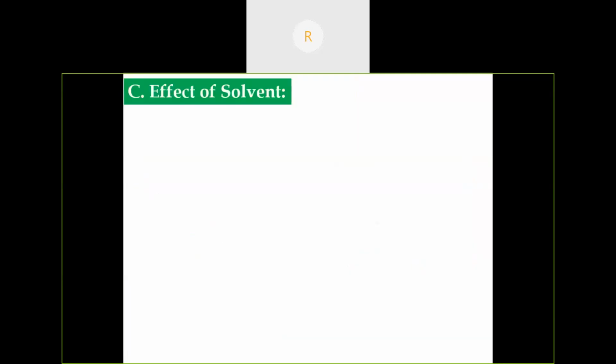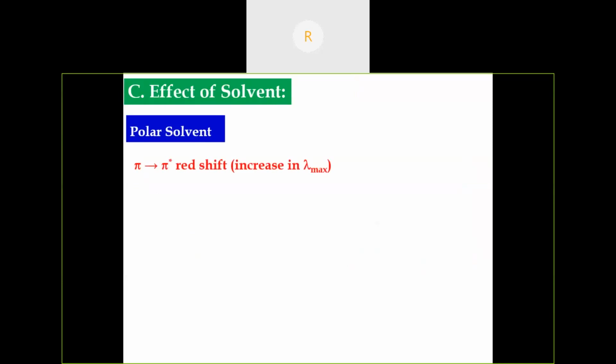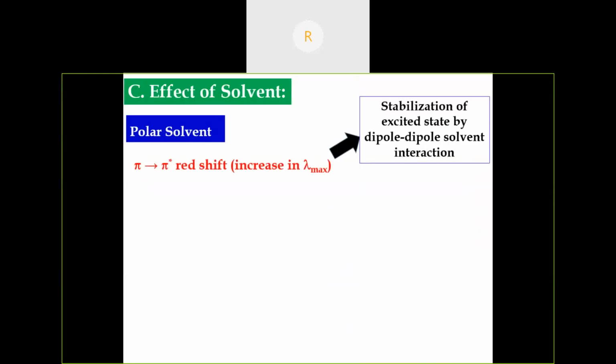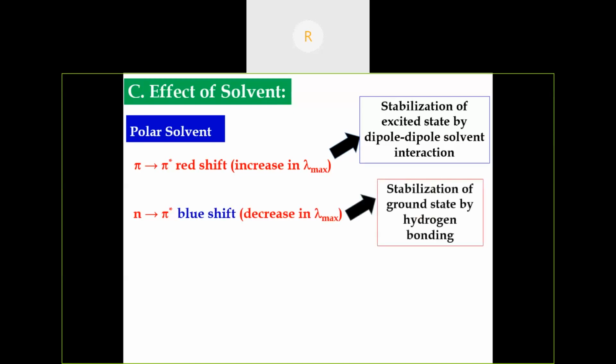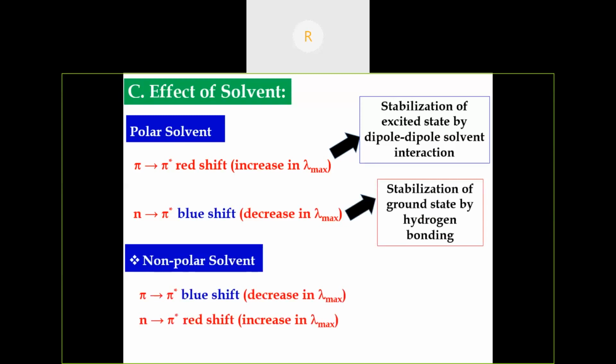So, the effect of solvents. What happens when the UV spectrum is recorded in a polar solvent and a non-polar solvent? In a polar solvent, the pi to pi star transition favors a redshift. There is an increase in lambda max value, due to stabilization of the excited state by dipole-dipole solvent interaction. What happens to the n to pi star transition? There is a blue shift. There is a decrease in lambda max value, due to stabilization of the ground state by strong hydrogen bonding.